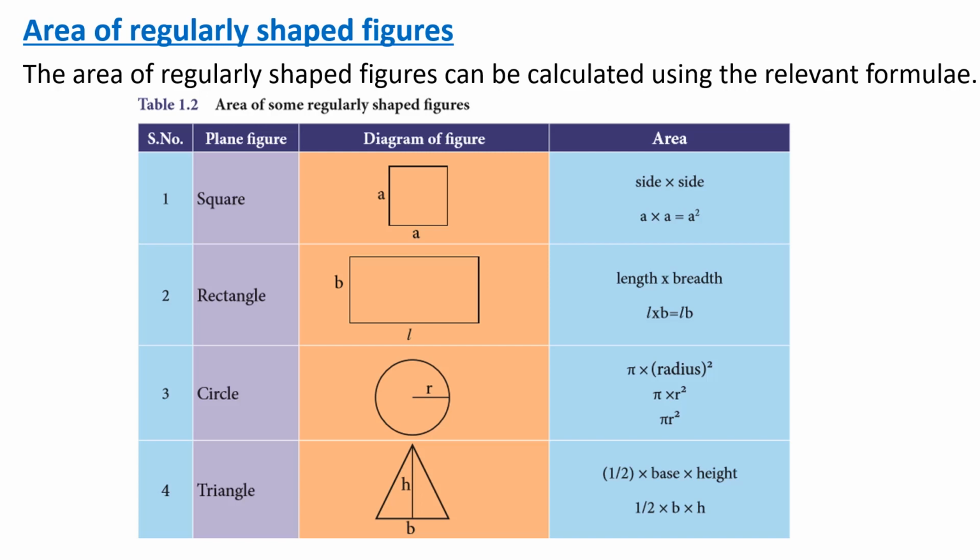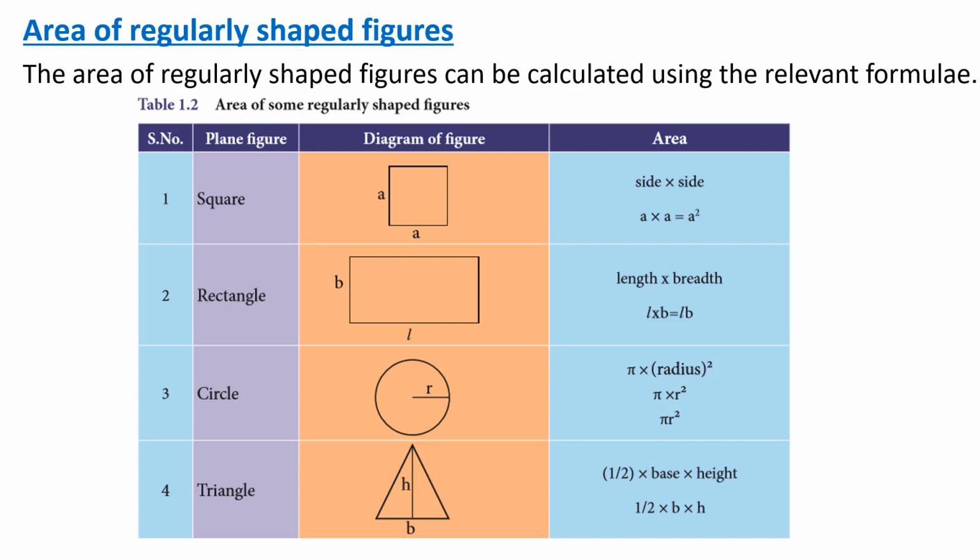So what is the formula for finding the area of a square? Side into side. For a square all the sides are equal, so if you take A for one side, the area will be A into A, that is A square. So the formula for the area of a square is A into A, A square, in square units.